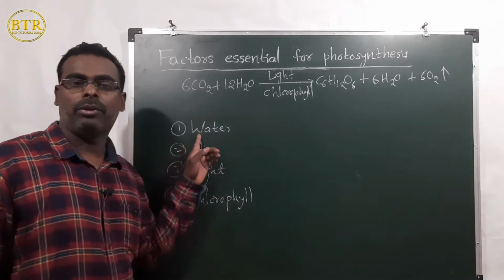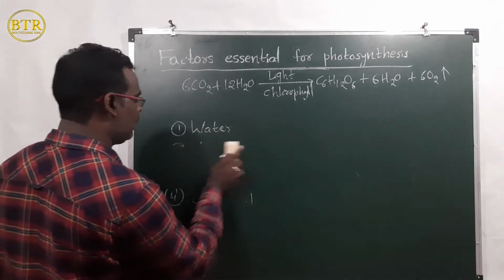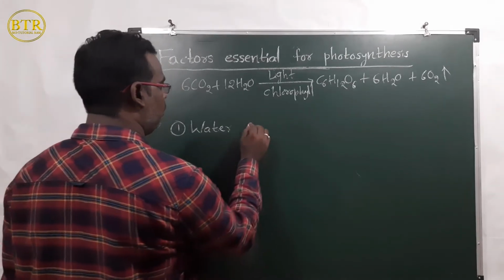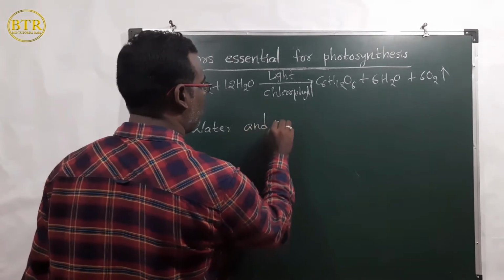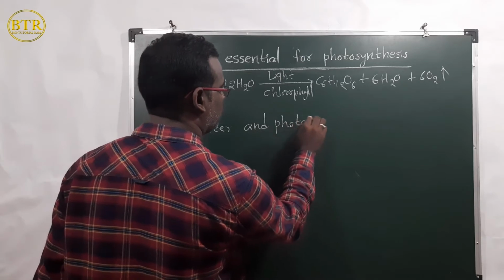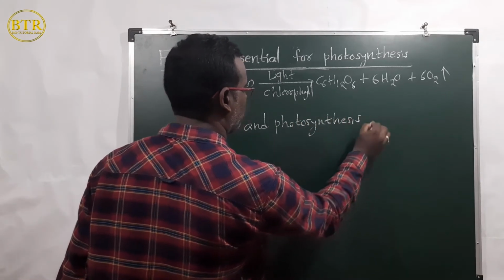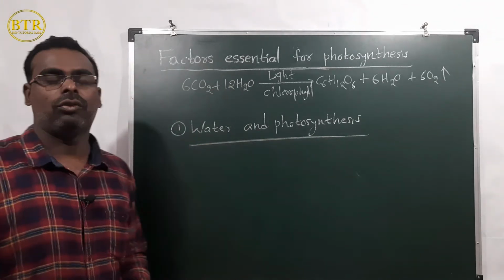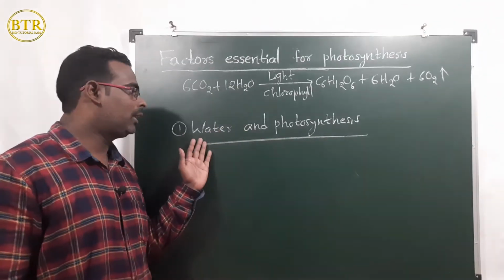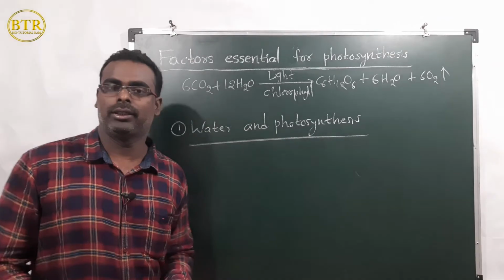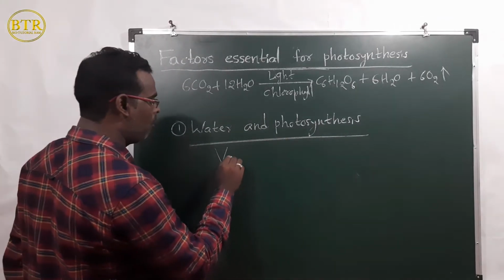First we have to learn about water and photosynthesis. How is water important for photosynthesis? The scientist's name is Van Helmont.